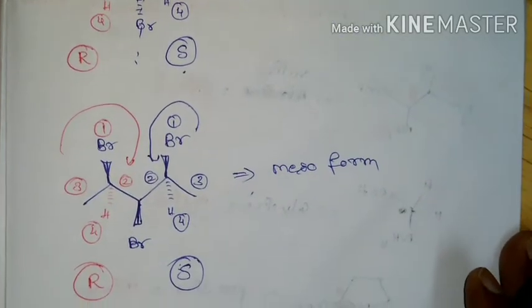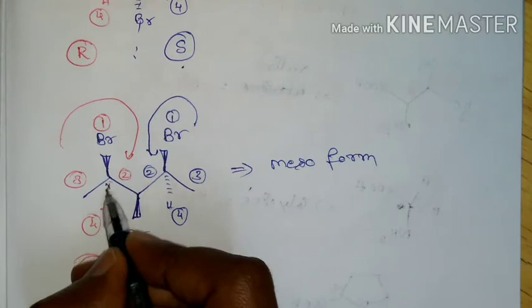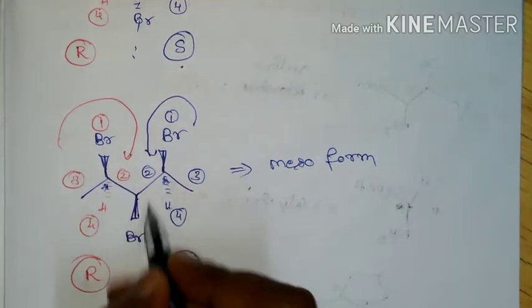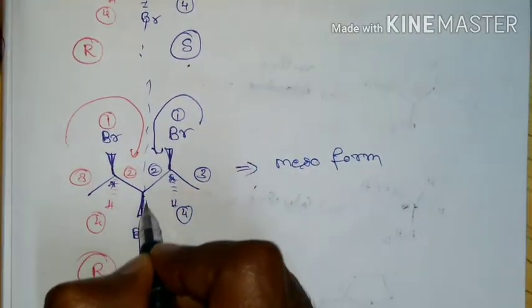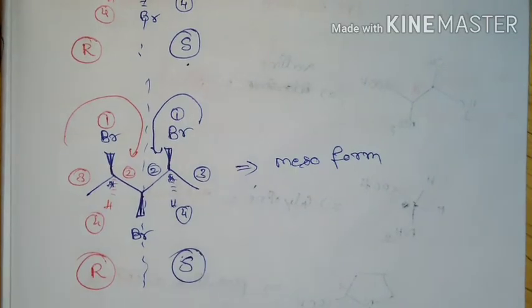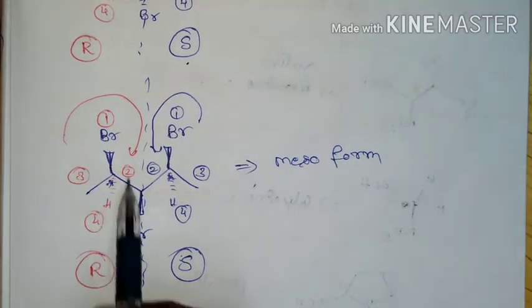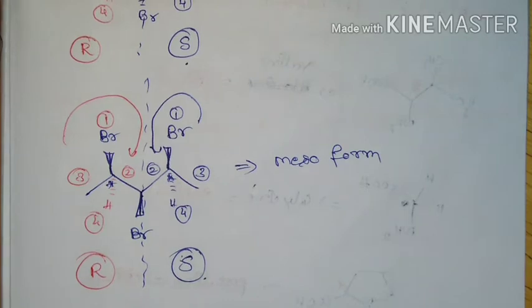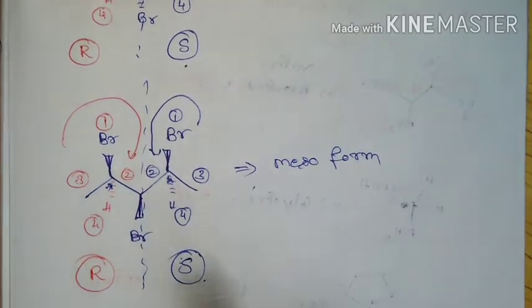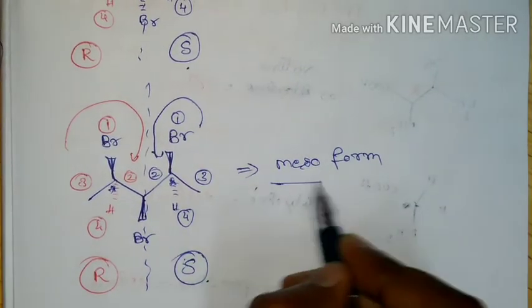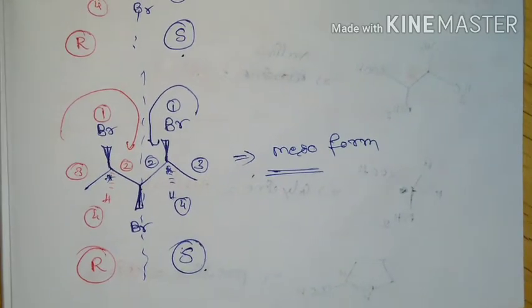If you come to the other molecule, here also same case, it is going to have 2 chiral centers, this is not chiral, and it is going to have a plane of symmetry and it is going to have R and S configuration, and due to presence of plane of symmetry and due to internal compensation it is going to have a mesoform.